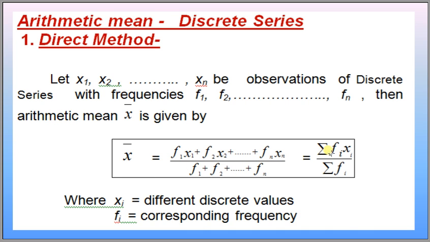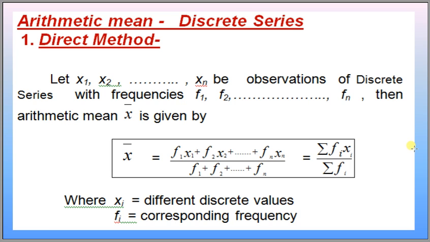This is summation fi xi divided by summation fi, where xi are the different discrete values and fi are the corresponding frequencies of these xi values. X1 having frequency f1, x2 having f2, and xn having fn. Then mean can be found out by this formula.